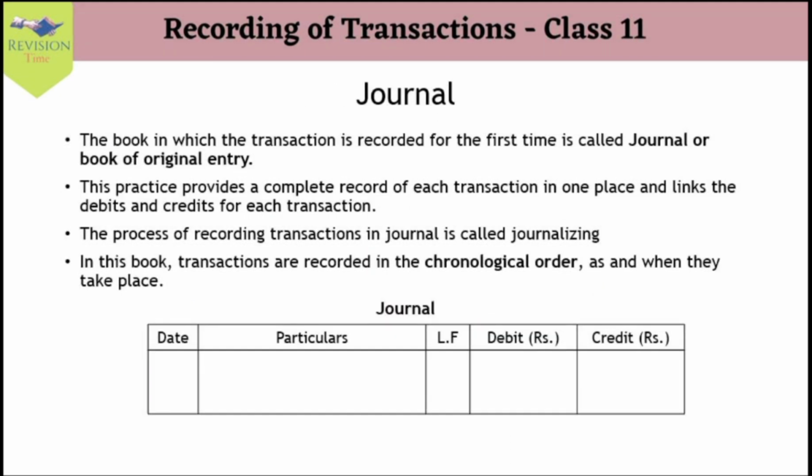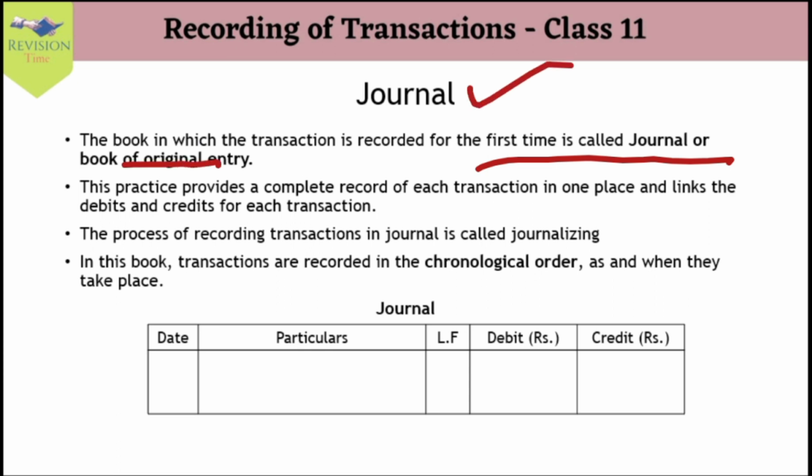Before that, we will understand what a journal is, what the format of the journal is, and how we record transactions in the journal. Let us start. So, what is a journal? Journal is nothing but a book of primary entry, original entry, first entry. The book of first entry is called the journal, or it is also known as the book of original entry.